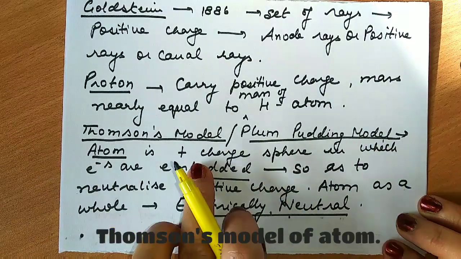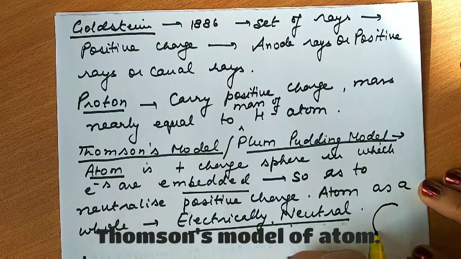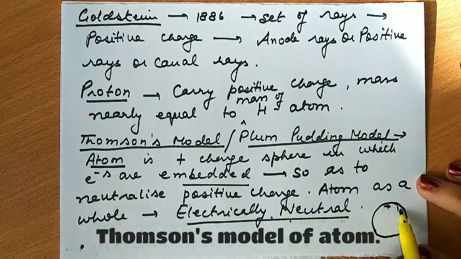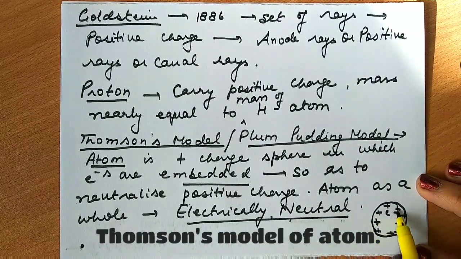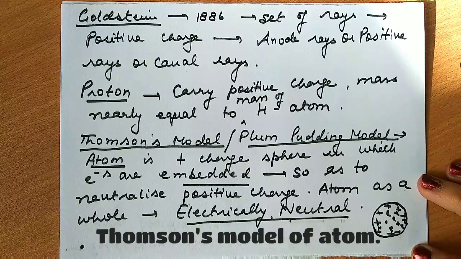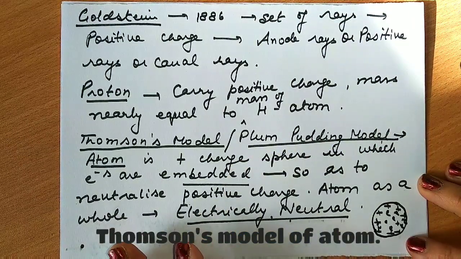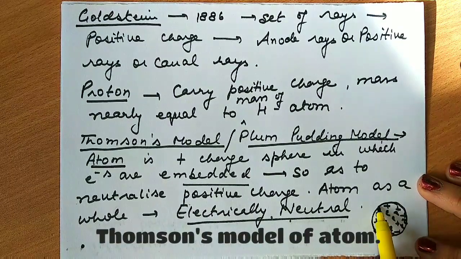So he says that an atom is a positively charged sphere, which consists of positively charged particles in it. This is a complete sphere of positive charge in which electrons are embedded. Just like we can compare it with a watermelon. The red pulp resembles positive charge that is scattered all over, and the seeds of the watermelon resemble electrons.